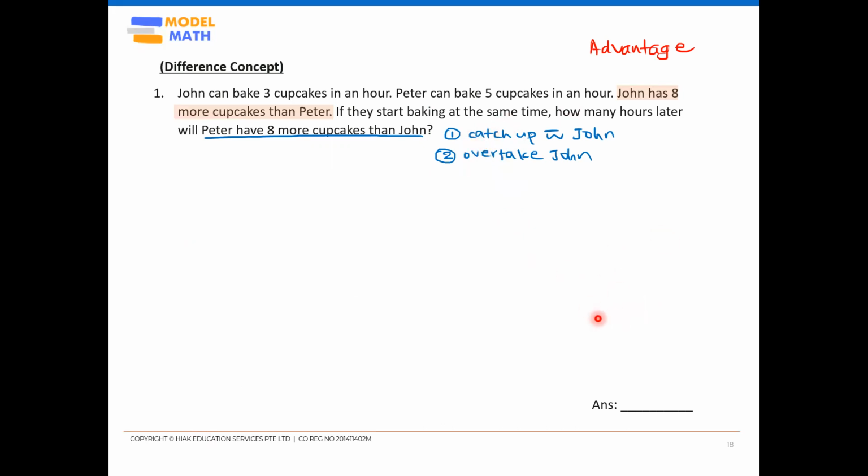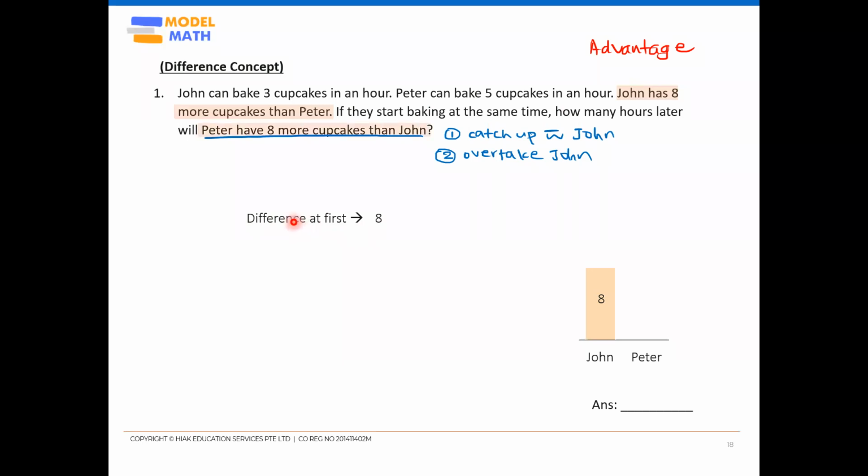I have a diagram here to explain to you. Over here, I have John and Peter. It's going to be like a bar graph. For John, I know John already has 8 more than Peter at first. So this is the beginning, a difference of 8. Peter has at the start 0, John has 8 more. So the difference at first will just be 8 cupcakes. This is what we understand from here.